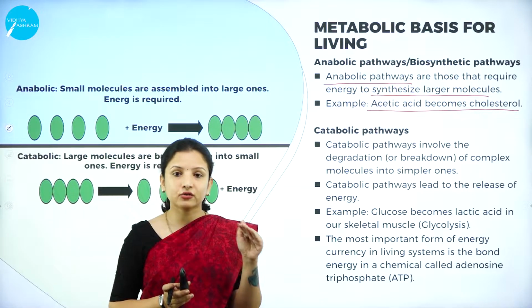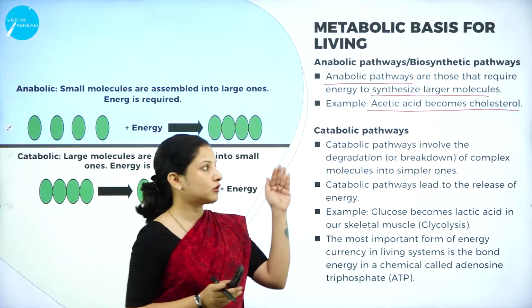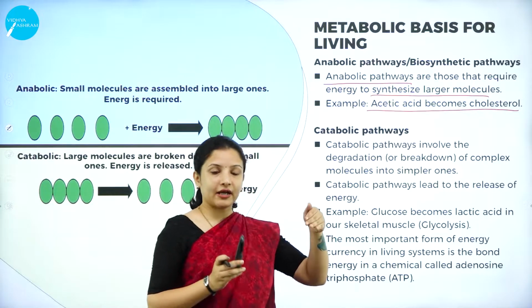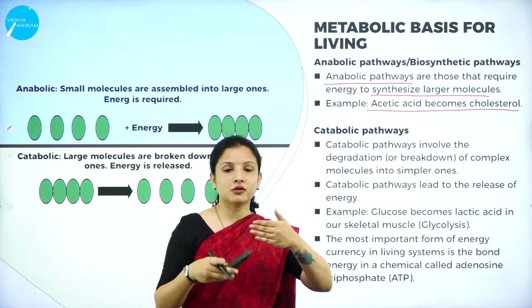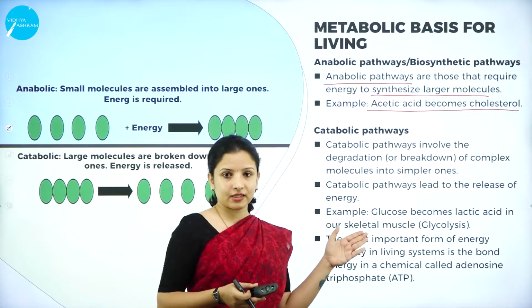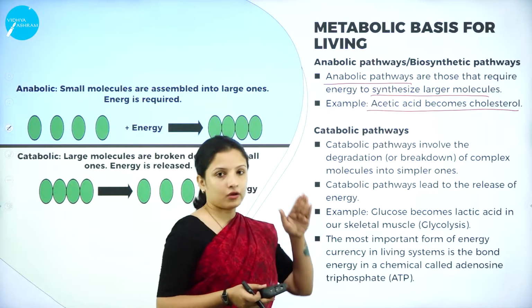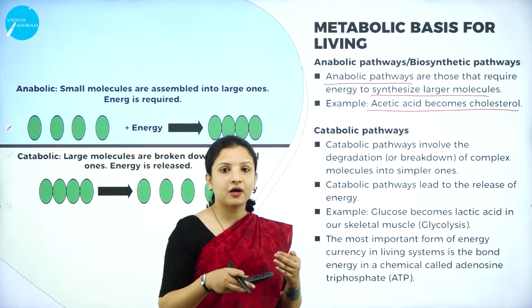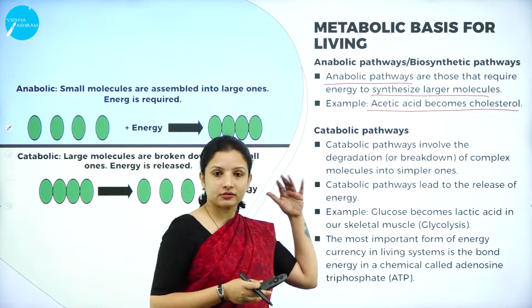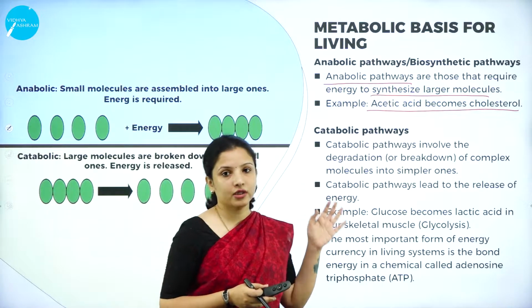Why? Because they are larger. Cholesterol is a larger molecule, a biomacromolecule, so for acetic acid to become cholesterol in a metabolic pathway, it requires a lot of energy. Such pathways are called anabolic pathways.